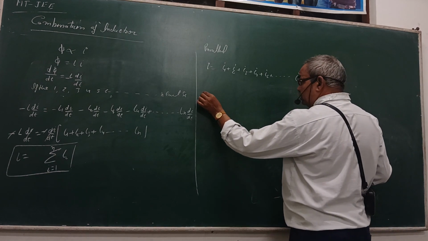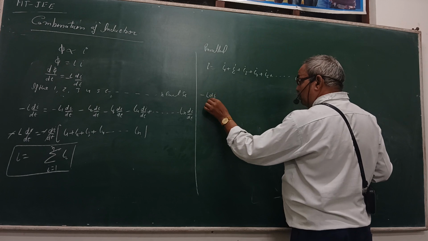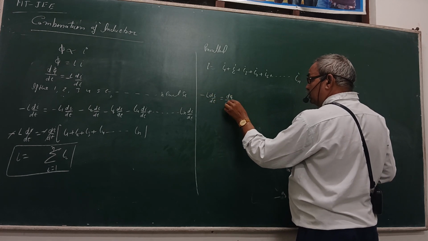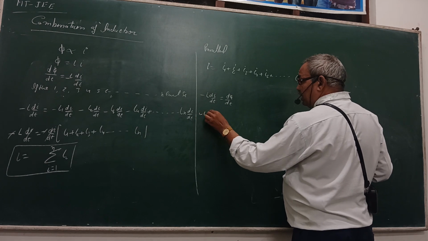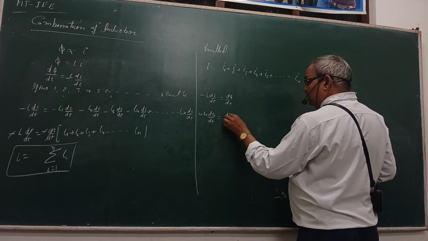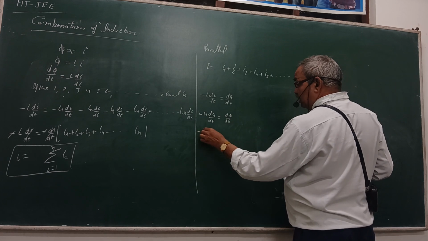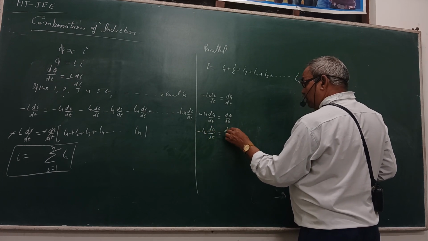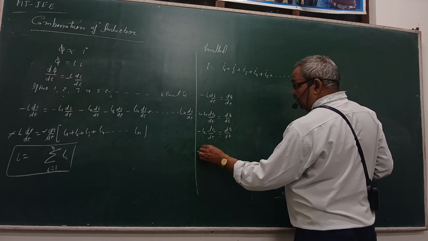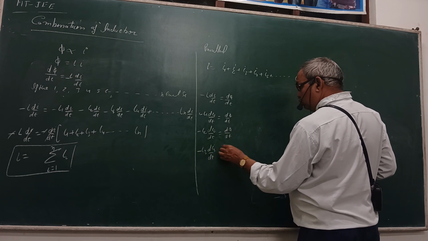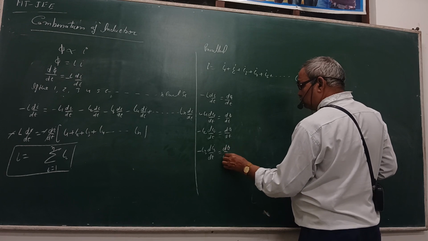The potential is always constant. So L di upon dt is equal to d phi upon dt. Minus L1 di1 upon dt is d phi upon dt, minus L2 di2 upon dt is d phi upon dt, and L3 di3 upon dt is equal to d phi upon dt.